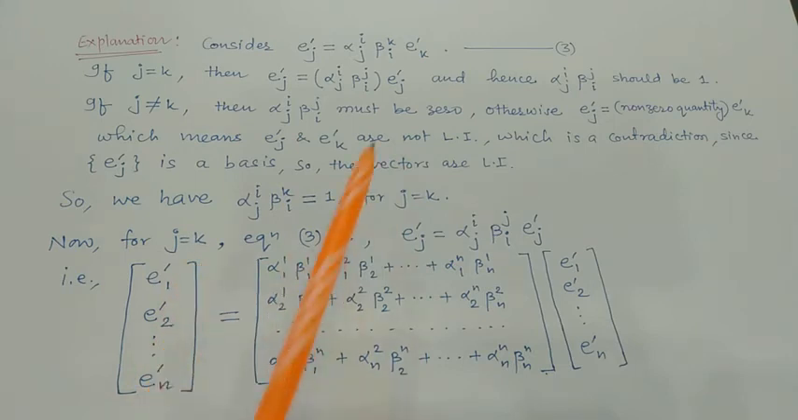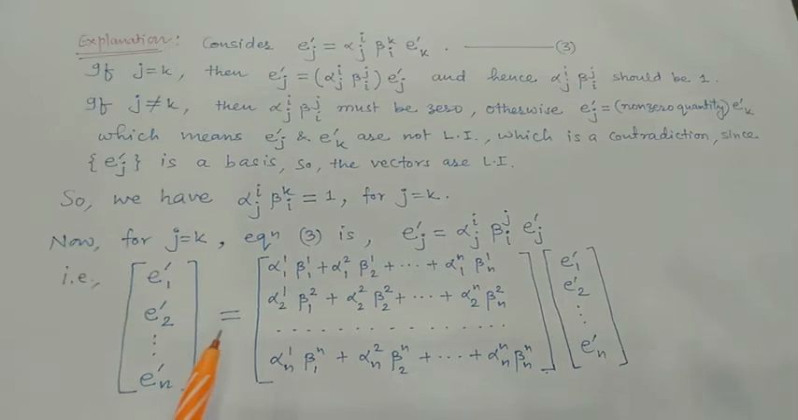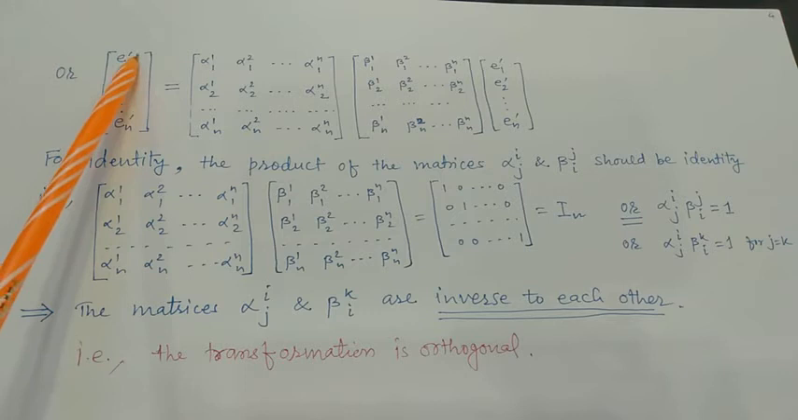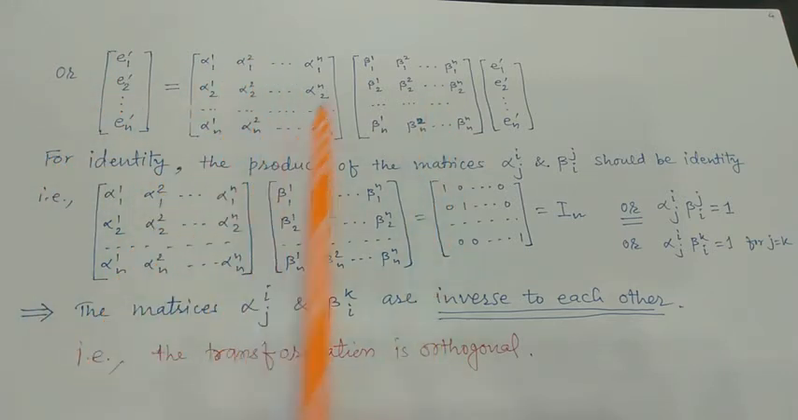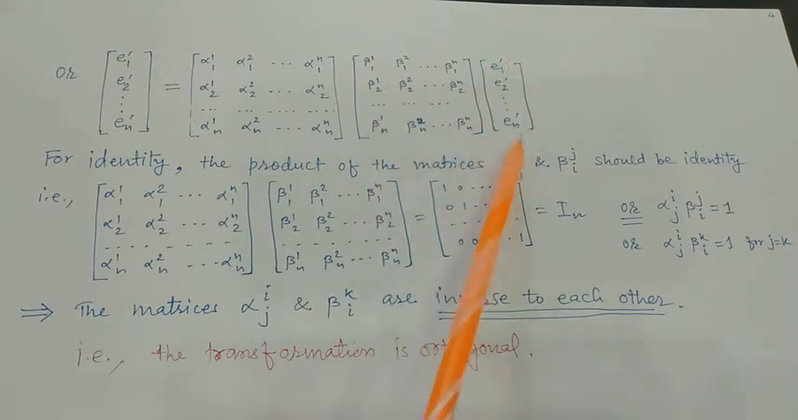Now for j equals k, this equation 3 becomes e dash j equal to alpha ij beta ji e dash j, that is, this e dash j means e dash 1, e dash 2, up to e dash n. Similarly, e dash j, that is e dash 1, e dash 2, up to e dash n, into this matrix, or the vector e1 dash, e2 dash, up to en dash equals the product of these two matrices into the vector e1 dash, e2 dash, up to en dash.